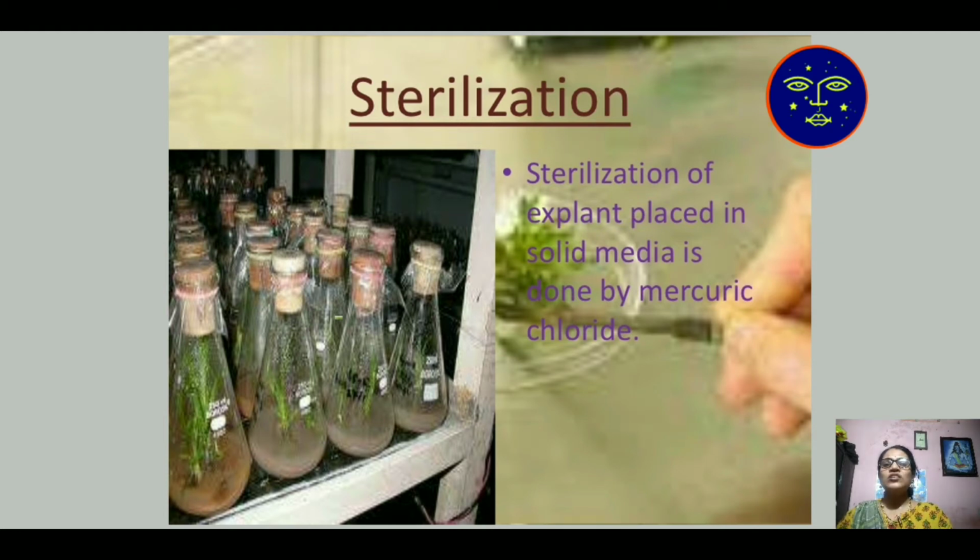So, sterilization of explant. When we take some root portion, first it will be sterilized with the help of mercury chloride. After that, that portion will be kept inside a vessel for its further growth.